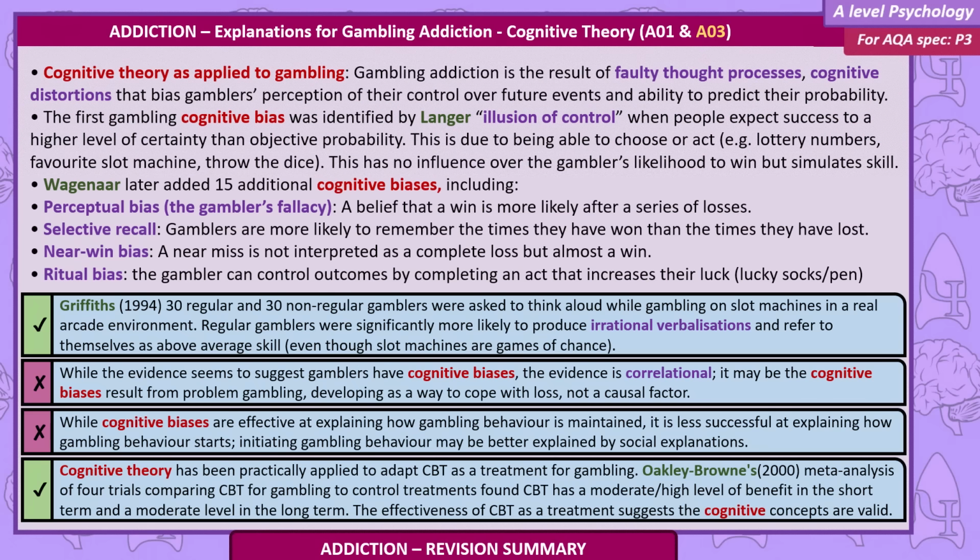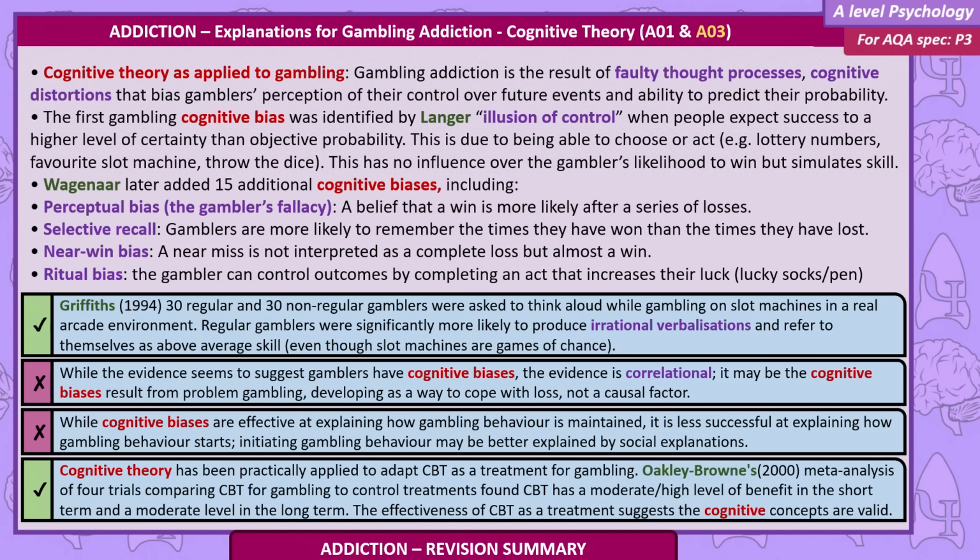Griffiths, 1994. 30 regular and 30 non-regular gamblers were asked to think aloud while gambling on slot machines in a real arcade environment. Regular gamblers were significantly more likely to produce irrational verbalizations and refer to themselves as above average skill, even though slot machines are games of chance.